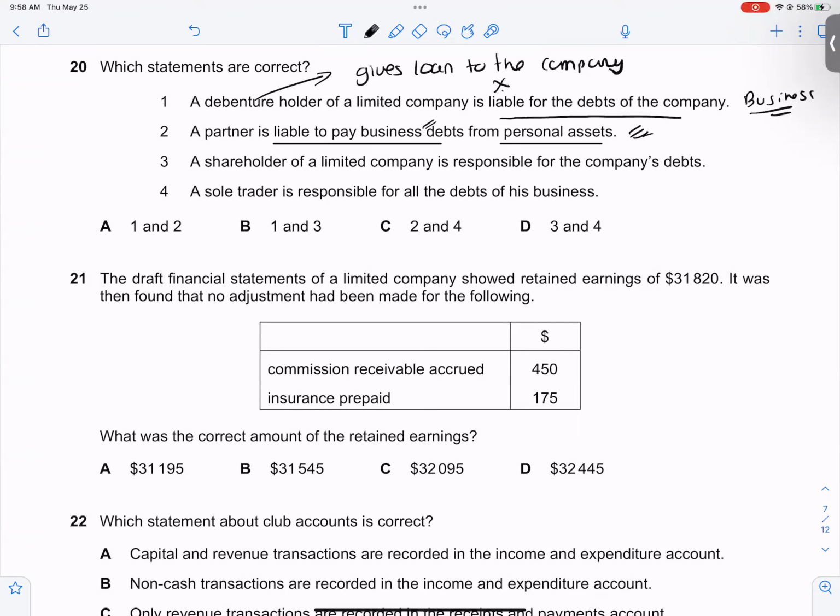So this statement is correct. So if I say it's only C which has option 2, the correct one would be C. Let's check the fourth one. Sole trader is responsible for the debts of this business, so this is correct. So the correct option is option C.